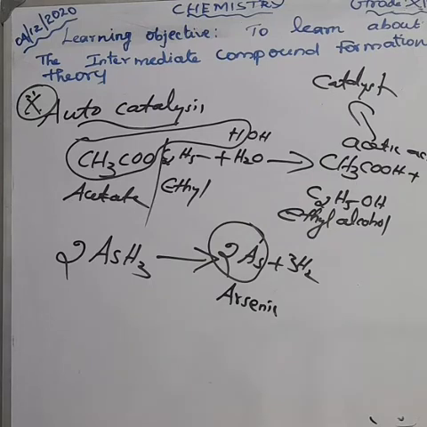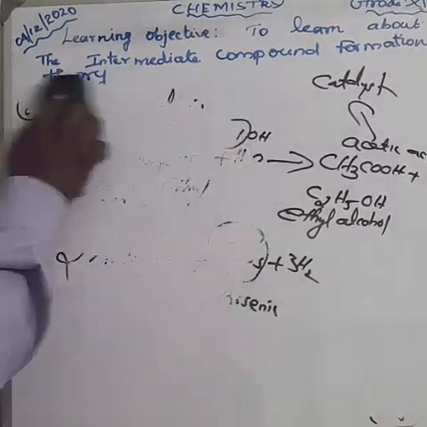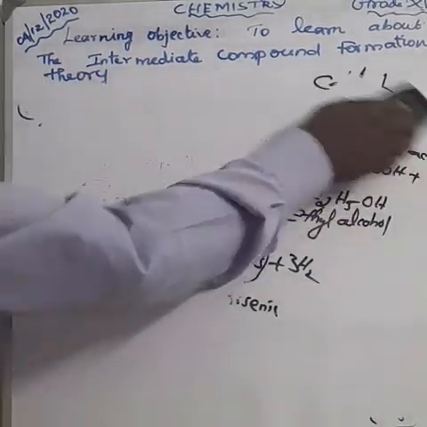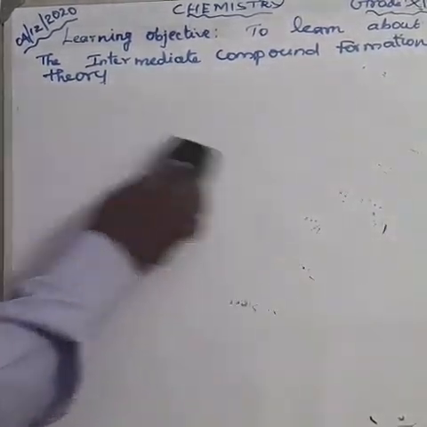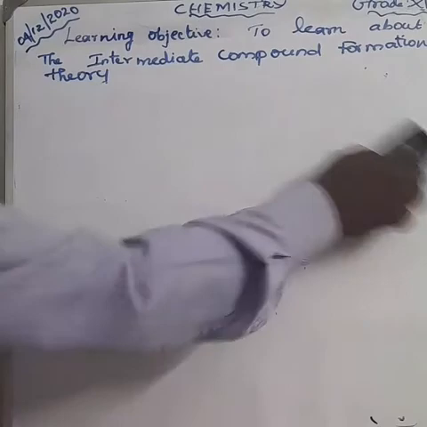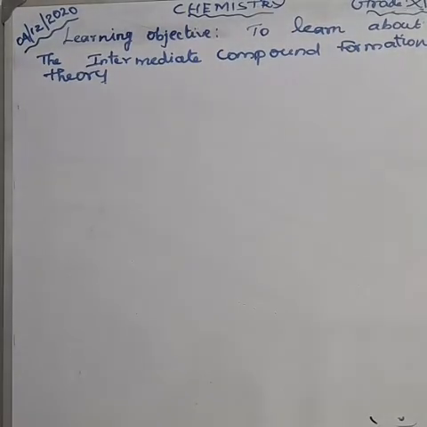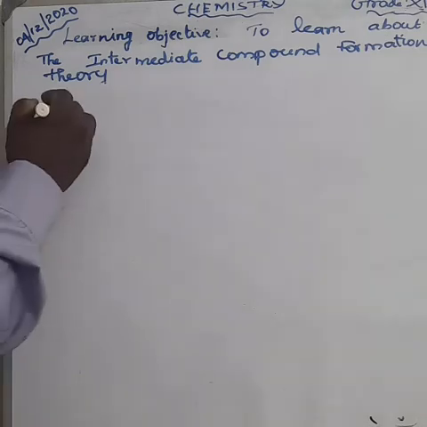Then one more topic: negative catalysis. In some reactions, when we add a certain substance, the reaction rate may increase or decrease. Suppose the reaction rate decreases, that is called negative catalysis.